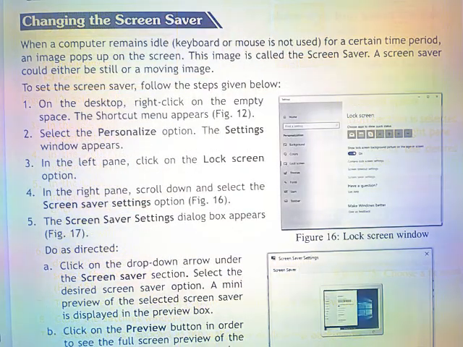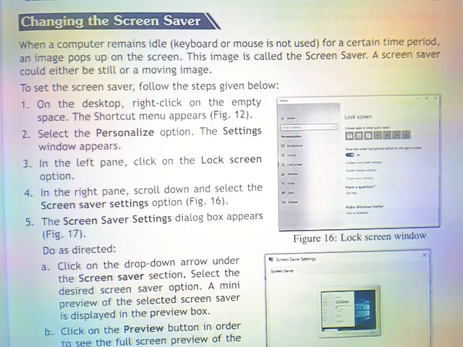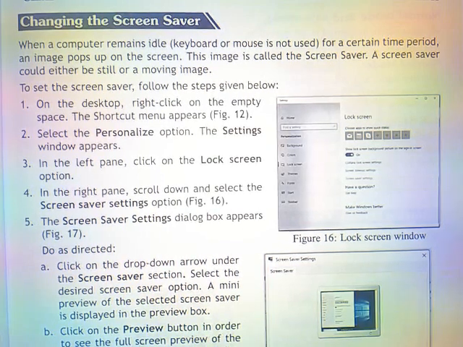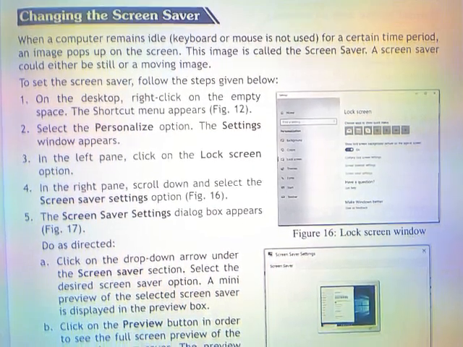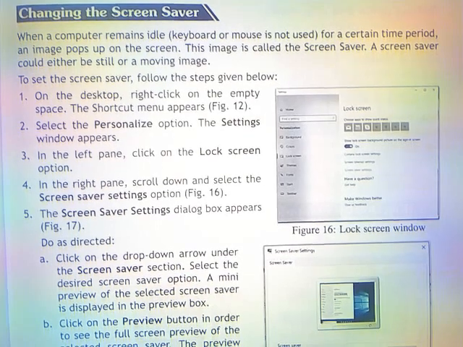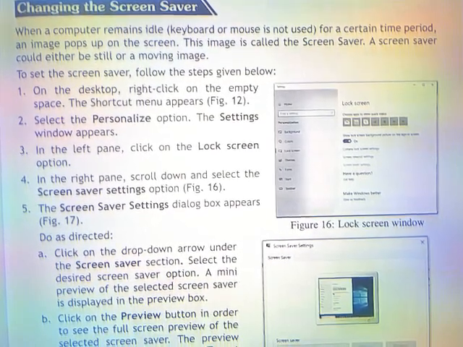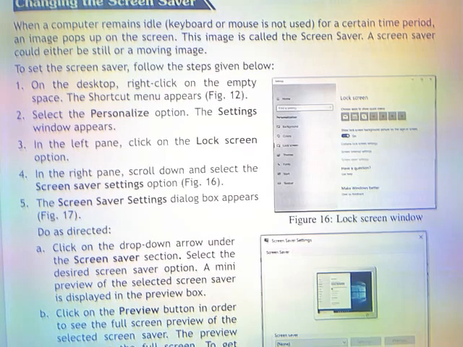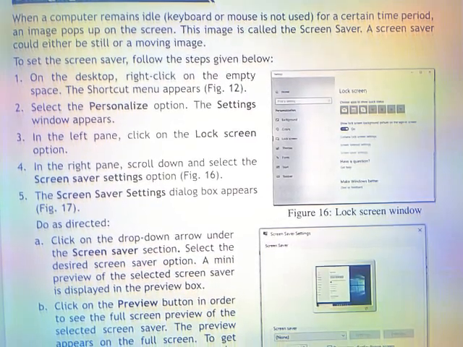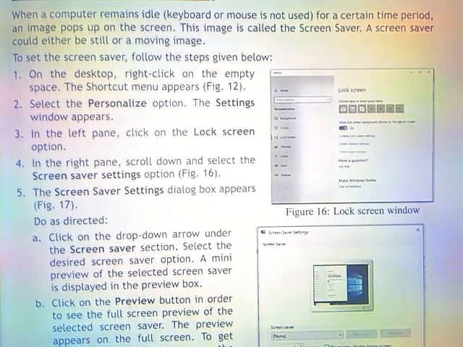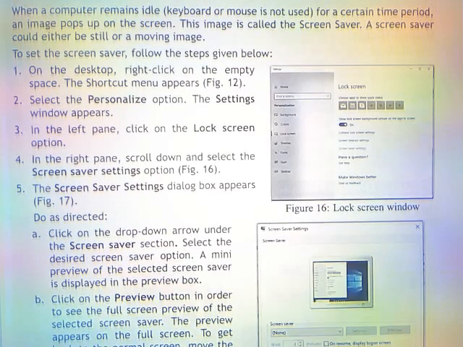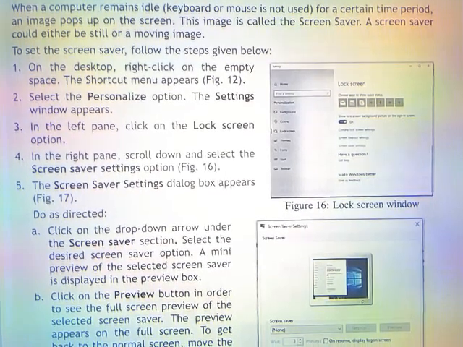Changing the screensaver. When a computer remains idle for a certain time period, an image pops up on the screen. This image is called the screensaver. A screensaver could either be a still or a moving image. To set the screensaver, follow the steps given below.